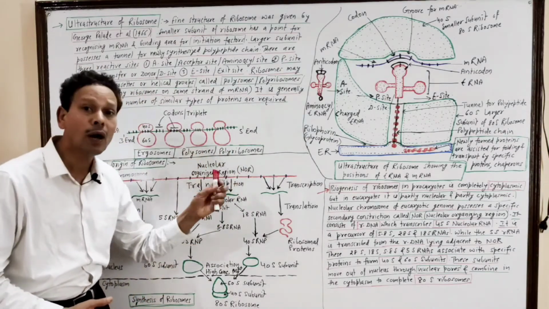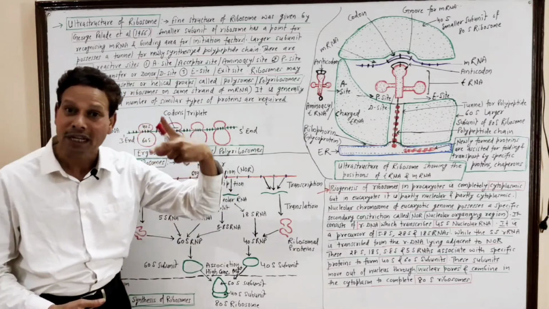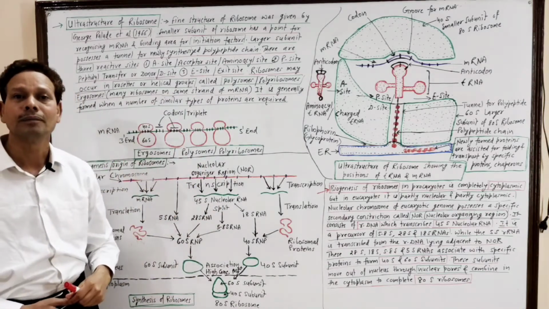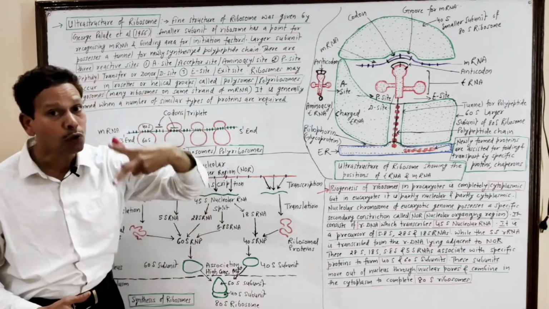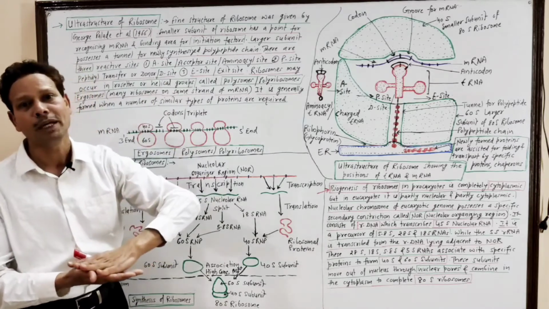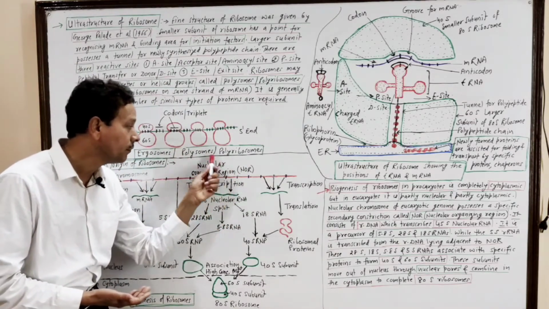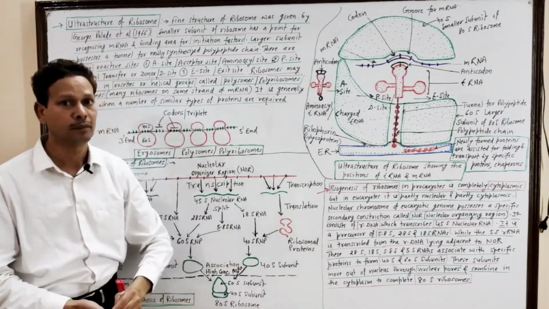This NOR is present on the secondary constriction, note down, not primary, it is the secondary constriction of this nucleolar chromosome. It means the chromosome has two constrictions: the primary constriction on which the centromere is there, and the secondary constriction on which this specific region, the NOR, is present.